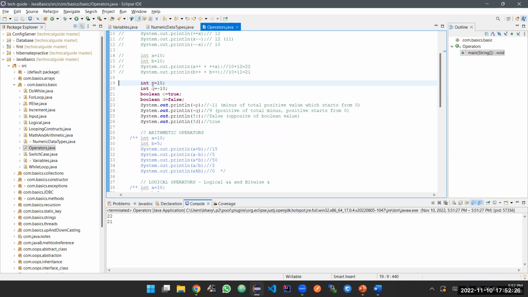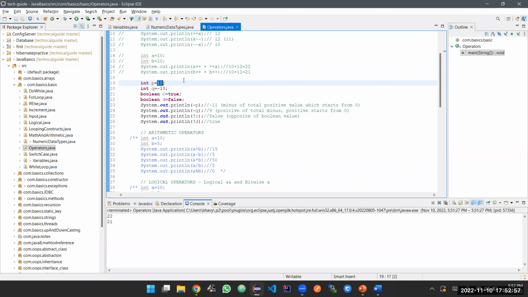So now we're declaring P, Q, C, and D. C and D are Boolean values, and P, Q are your normal integer variables. So this is called the tilde symbol, T-I-L-D-E, tilde. So tilde of P is minus of the total positive value starting from 0. So what is your positive value? 11. So minus of total positive would be minus 11.